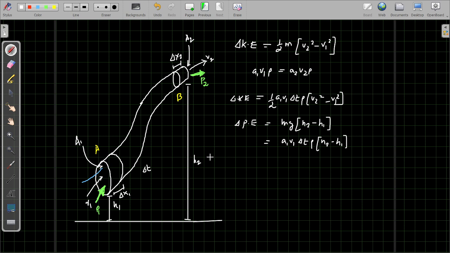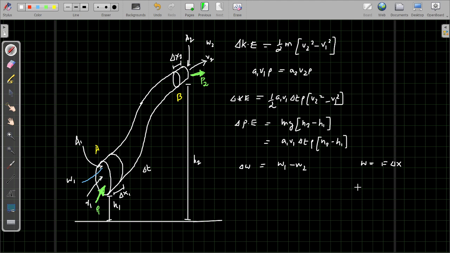Now for the pressure energy, you see some work is done at this side. So if W1 is the work done here to push the fluid this side, and W2 is the work done at the other end, we can write the change in work done like this. Definitely here you have to push more to send it to the height H2, which must be equal to W1 minus W2.